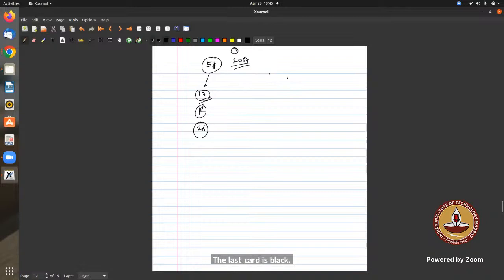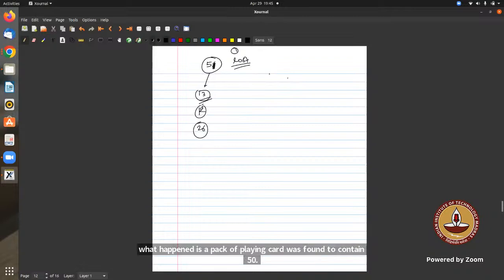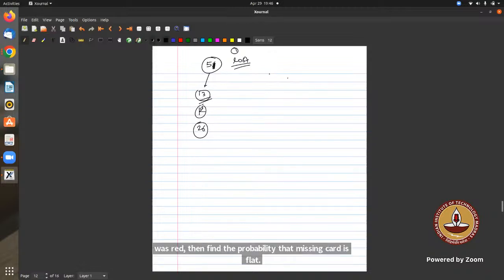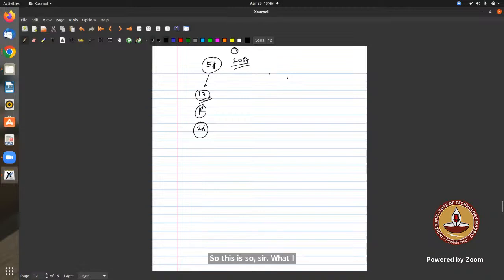So what happened is a pack of playing cards was found to contain 51 cards. If the first 13 cards which were examined were red, then find the probability that the missing card is black. So sir, what I did, I just wrote 26C1 upon 38C1. First of all, this came to my mind.